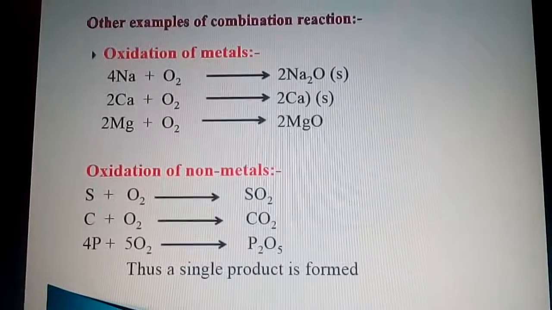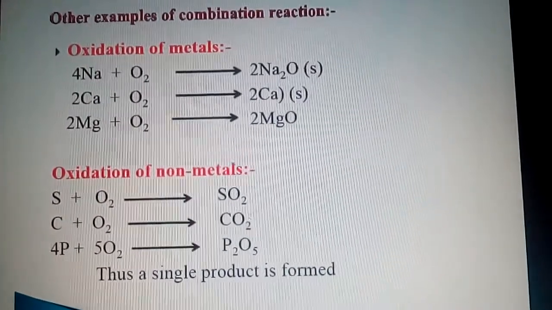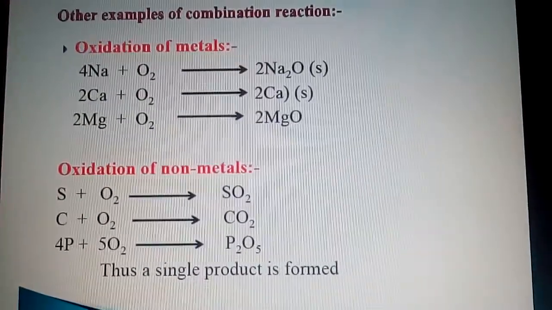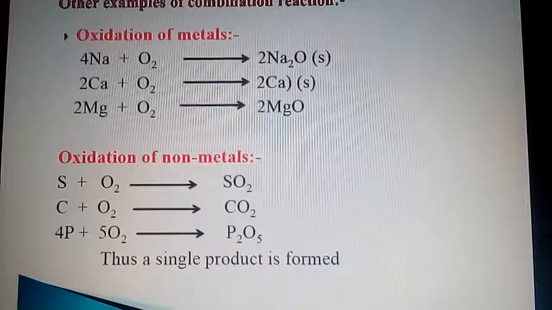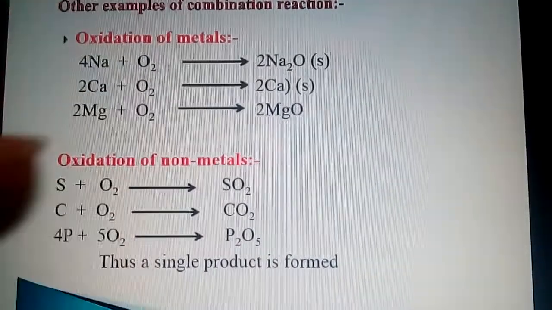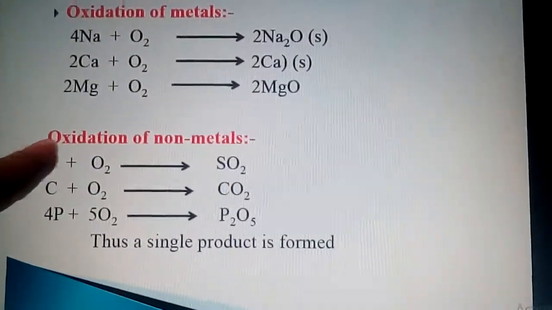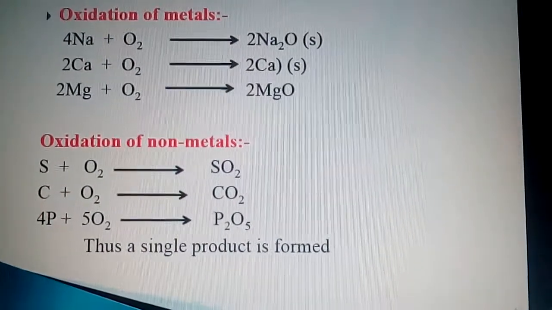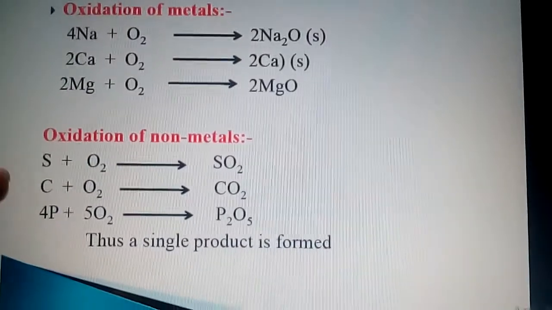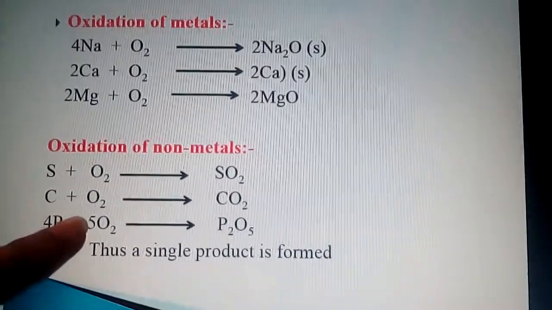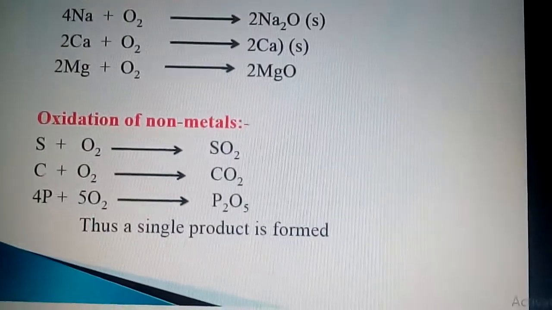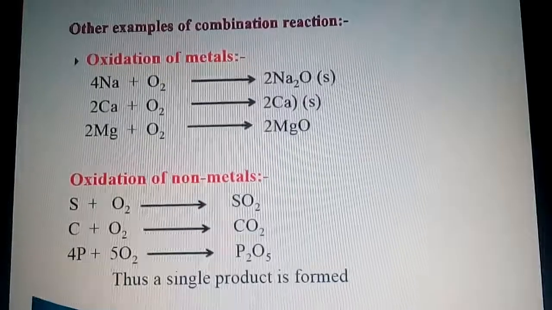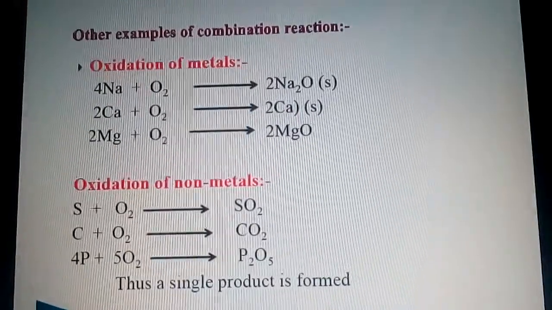This is one of the examples of combination reaction. Few other examples of combination reactions are the oxidation of metals. We have seen what is oxidation. Oxidation is addition of oxygen. So here metals when combined with oxygen form their respective oxides. In the same way, oxidation of non-metals. Non-metals, that is your sulfur, carbon, phosphorus, which are present on the right hand side of the periodic table. So these non-metals, they combine with oxygen and form the respective compounds, that is a single product is formed over here. Thus these are all the examples of combination reaction or synthesis reactions.